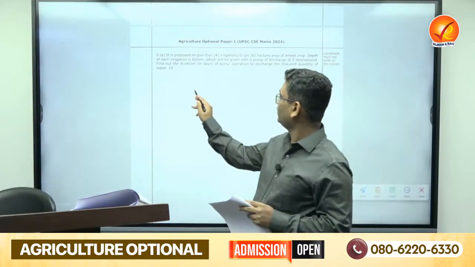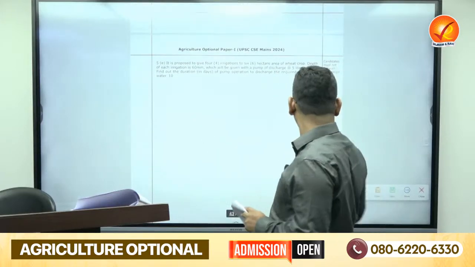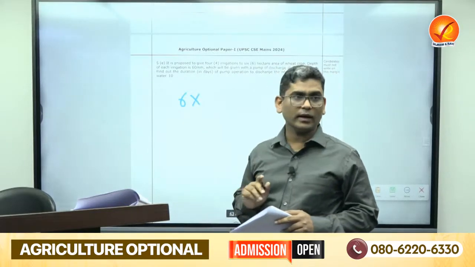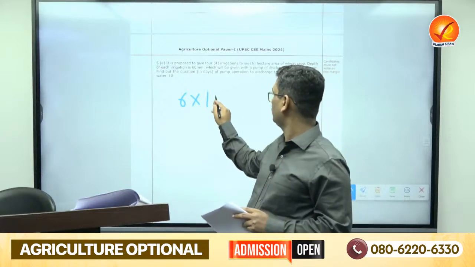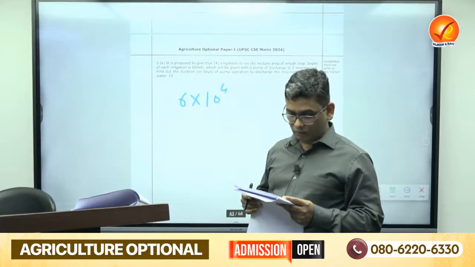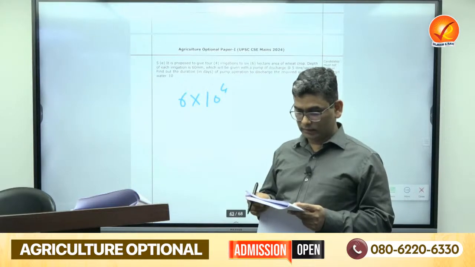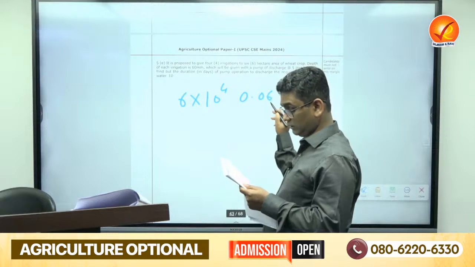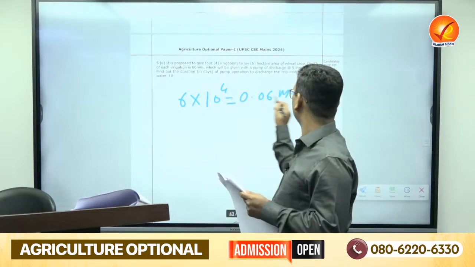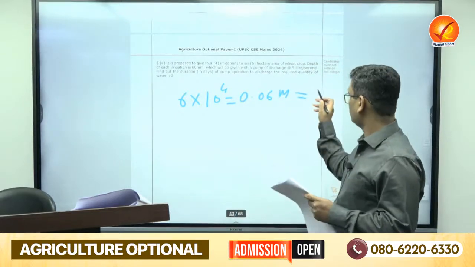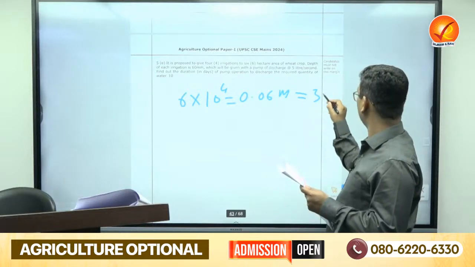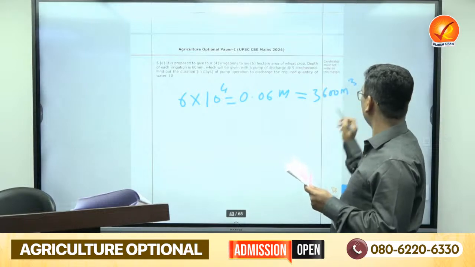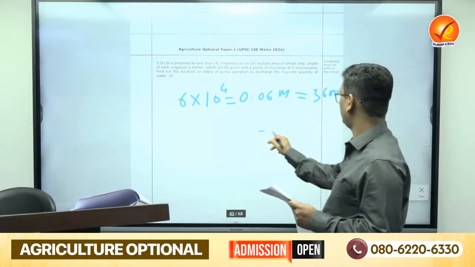Here for the area, we have to convert the units into meters. Okay, we have to convert the 6 hectare land into square meters, 10 raised to 4 per hectare. And what is the depth here? 60 mm, we will also convert that into meters, 0.06 meter. Okay, so the calculation gives 3600 meter cube. What does it exactly mean?